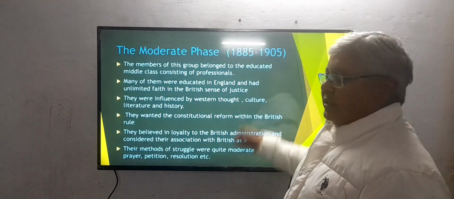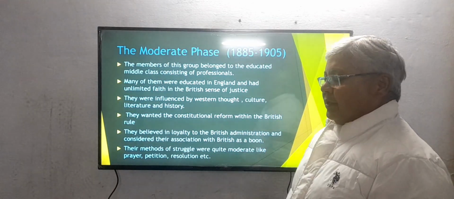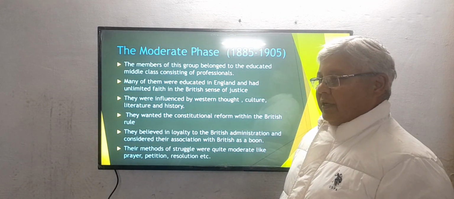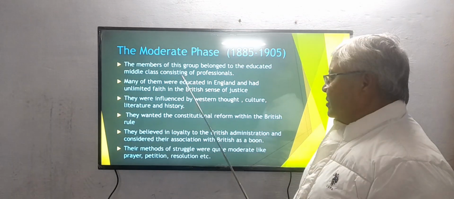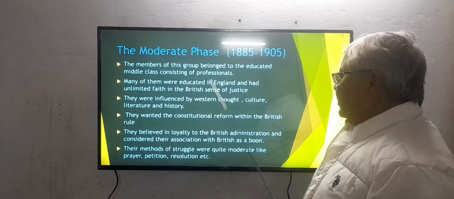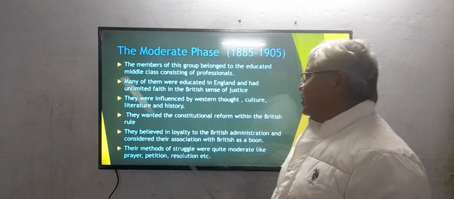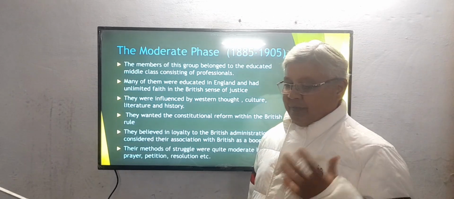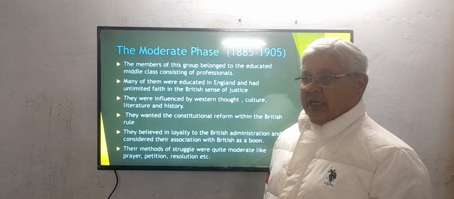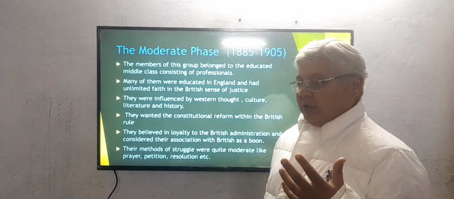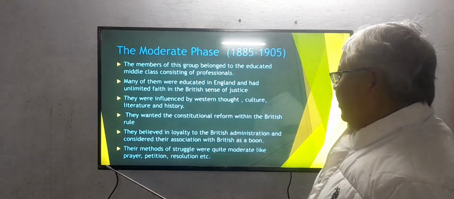Most of the members were doctors, lawyers, professors, and others from the educated class. Many of them were educated in England and had unlimited faith in the British sense of justice. They believed that British rule is good for India, and that the development the British were doing was good for India.